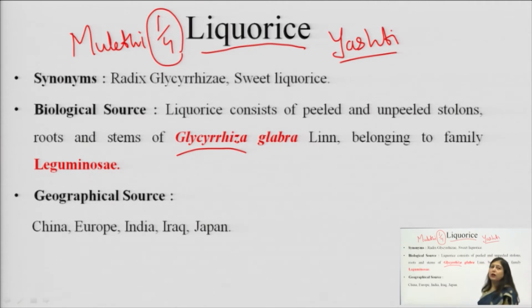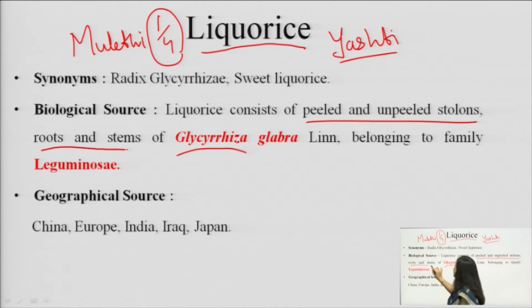Now, what is the biological source of this licorice? Licorice consists of the peeled and unpeeled stolons, roots and stems of Glycyrrhiza glabra belonging to the family Leguminosae, which is generally found in all the pulses.